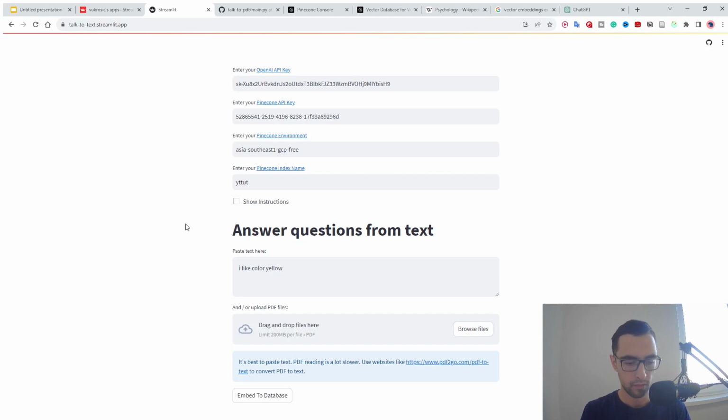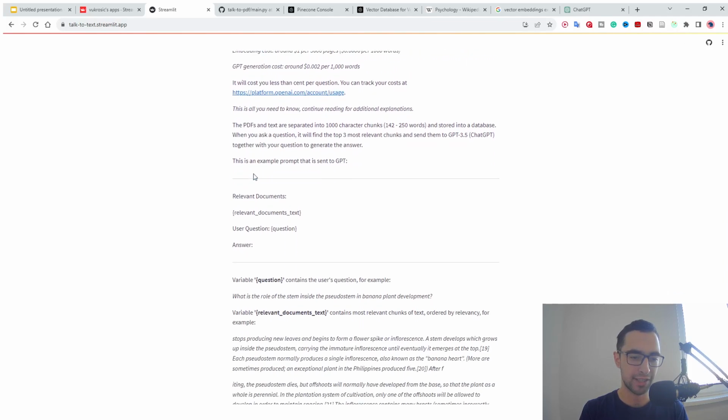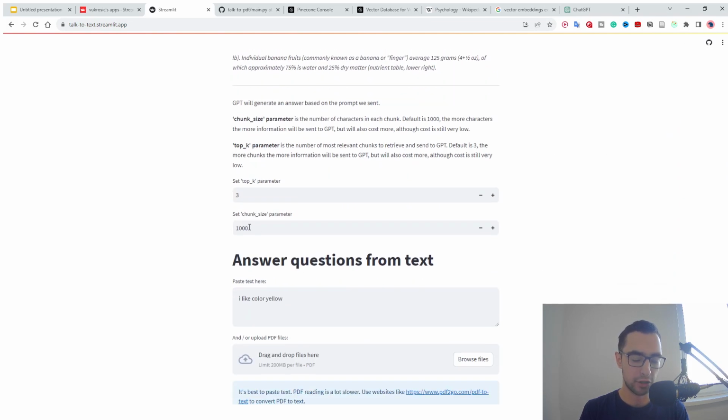So if you go ahead to my website and click show instructions, at the bottom you're going to see two more parameters that you can play with if you want, but you don't need to. So chunk size 1,000, so we will be splitting your text into 1,000 characters. You don't need to touch this unless you know exactly why. And then you're going to see top K. If it's 3, we will retrieve the 3 most relevant chunks of text to your question.